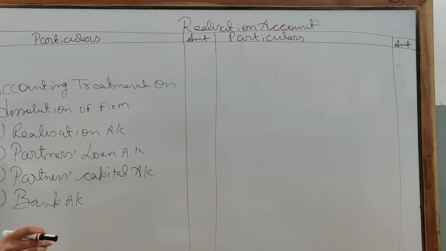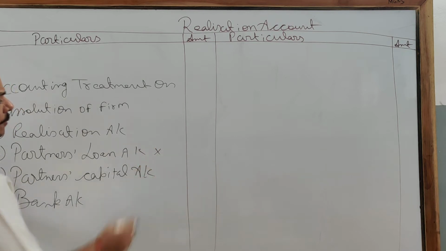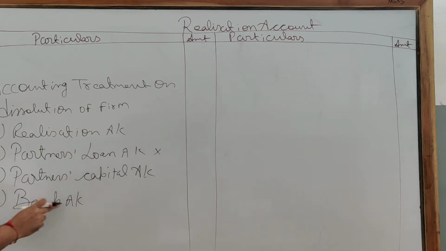As I am continuously telling you, our Act subjects are governed by certain laws. So whenever any procedure is prescribed there, you have to follow it exactly. You are not supposed to change that. So you are also supposed to solve numericals in this way only. Clear? Sometimes partner's loan is not given. No problem, no need to make a partner's loan account. You will make the realization account, partners' capital and bank account. You are always supposed to follow this only.